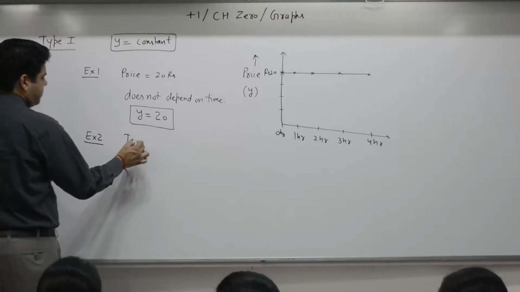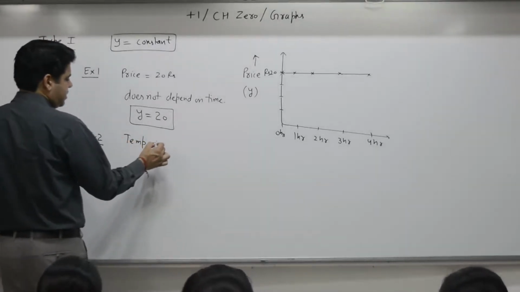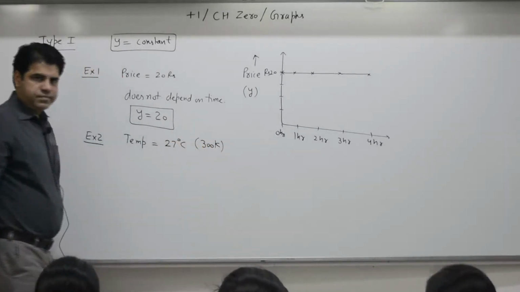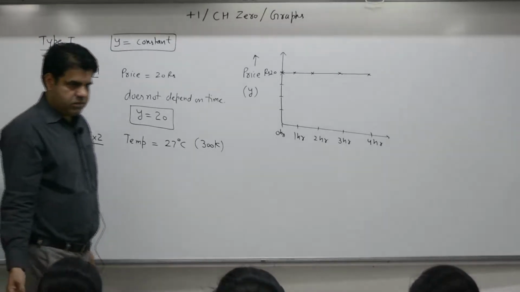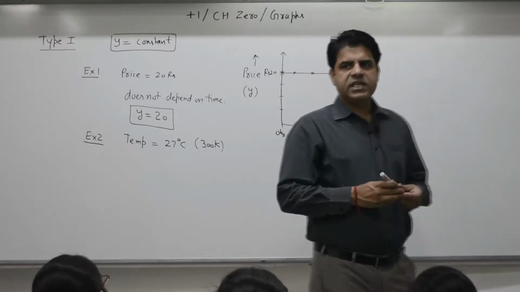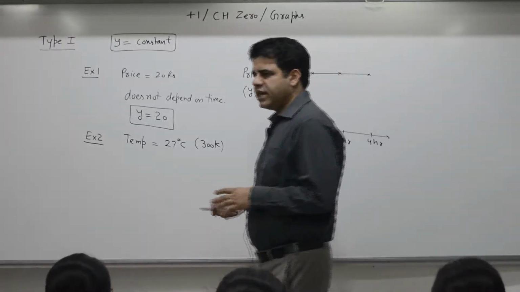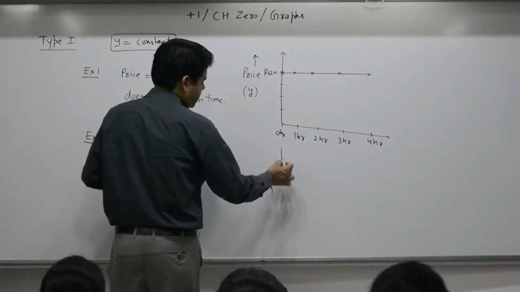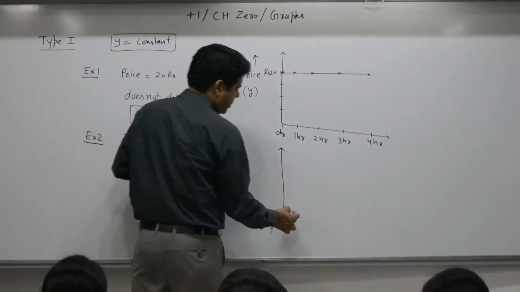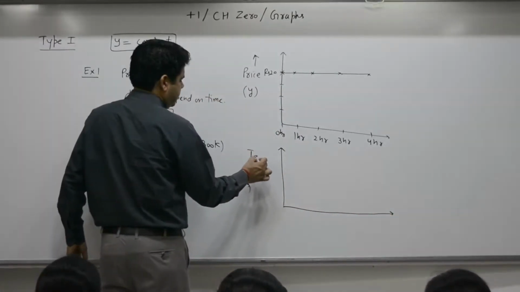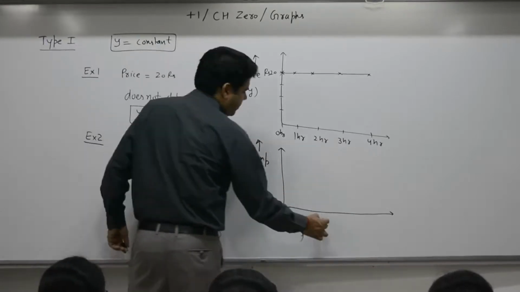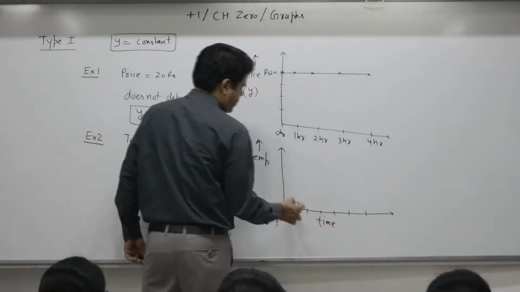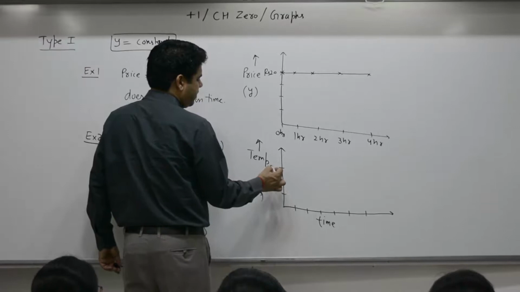Example 2. Temperature, room temperature, say 27 degrees C or 300 Kelvin. How much is 0 degree C in Kelvin? 273. It was exactly 273.15, but for all numericals we will take it as 273. So it is 273 plus 27. Temperature as a function of time: 1 hour, 2 hour, 3 hour, 4 hour, 5 hour, 6 hour, with 100 Kelvin, 200 Kelvin, 300 Kelvin.